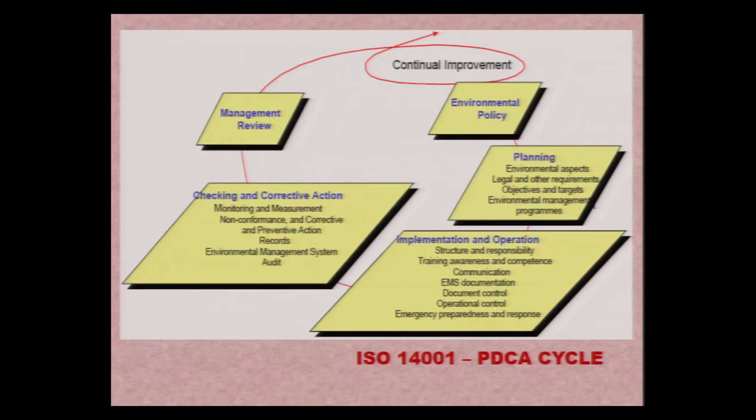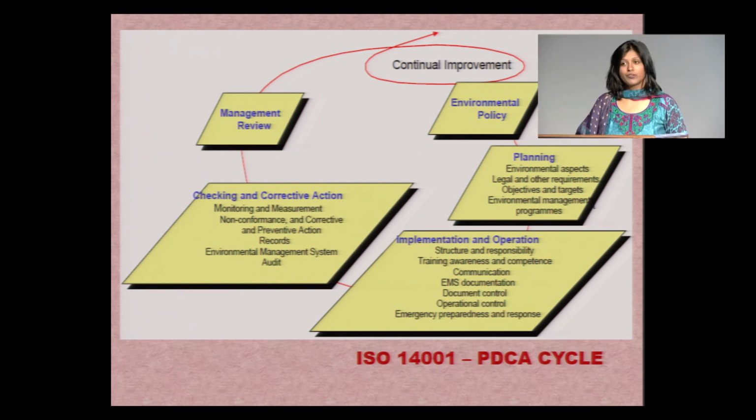So, we will sum up this discussion today, again looking at the elements of the PDCA cycle of 14001, which involve policy, planning, implementation and operation, checking and corrective action, and management review, which should always all be linked to the continual improvement. In our last lecture, part 4 of this series, we will be discussing how to actually implement this system for the organization.